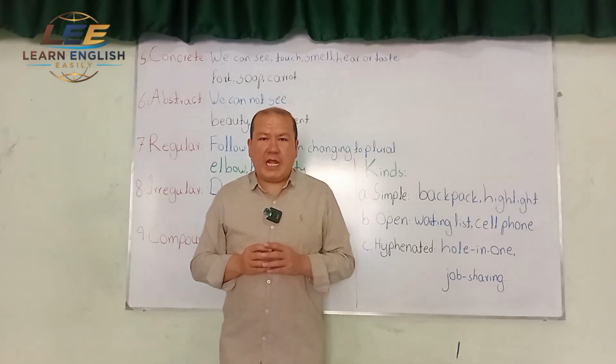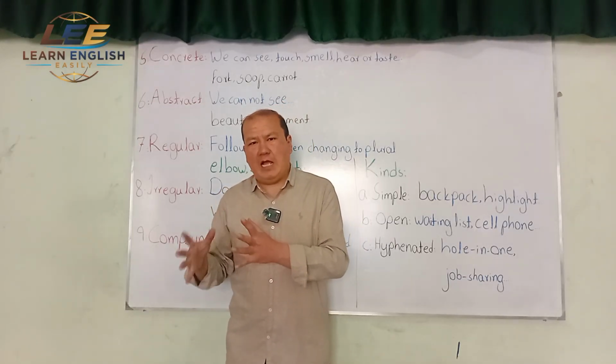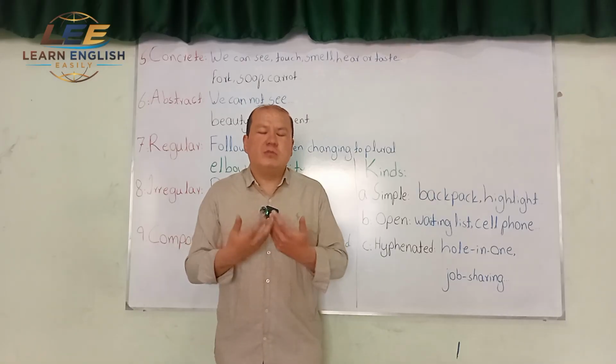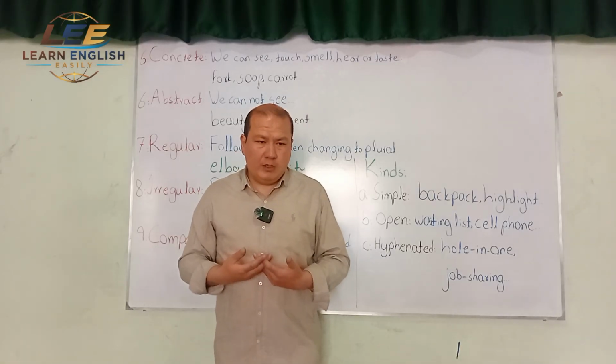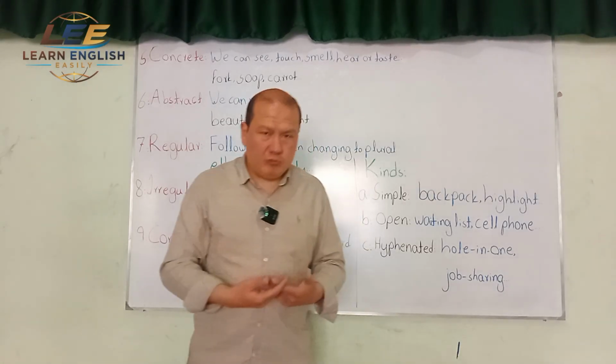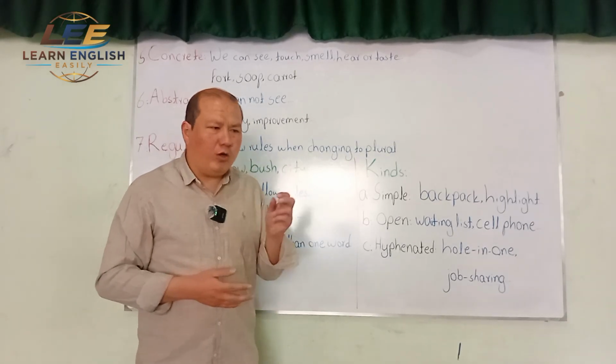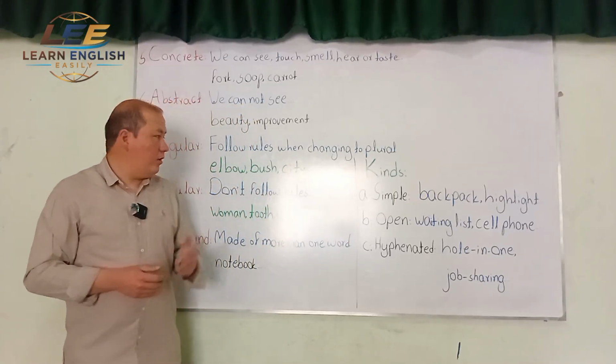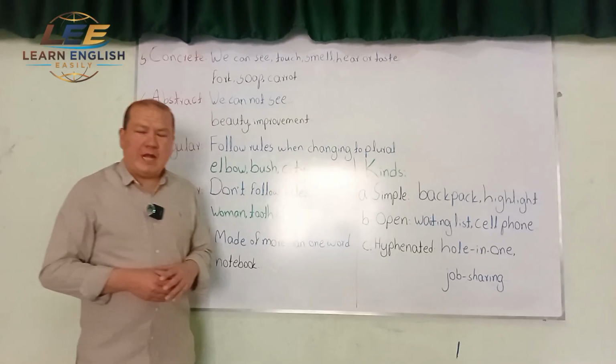Now, when I want to change a singular countable noun to a plural countable noun, I have some rules. Now, if a noun follows one of those rules, it's called a regular noun.